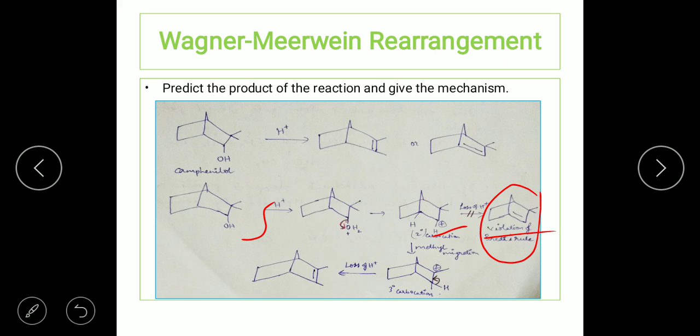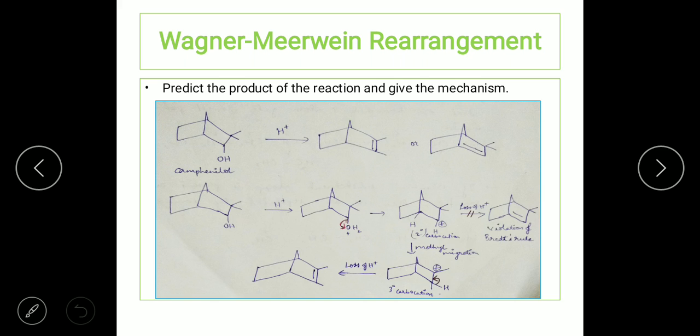So here, hence we are violating this rule. So this kind of product is not possible. This product is not possible because it is going to form a bicyclic ring attached to the bridge system. That is the meaning of Bredt's rule. There cannot be a possibility of a bicyclic ring wherein the carbon atom is attached to the bridgehead. Bridgehead carbons cannot have the double bond. So that's the reason why this is a violation of Bredt's rule.